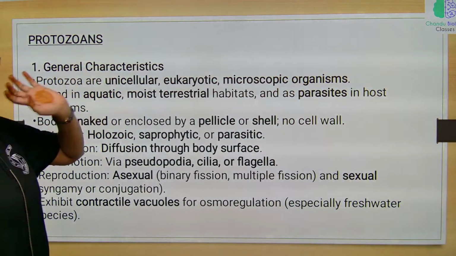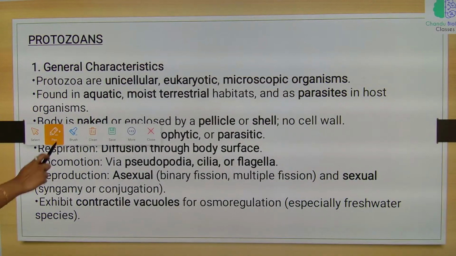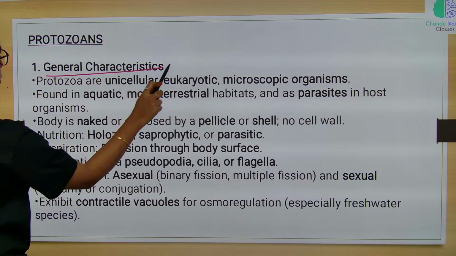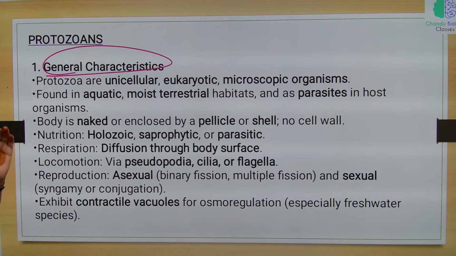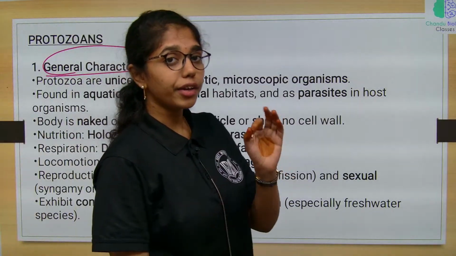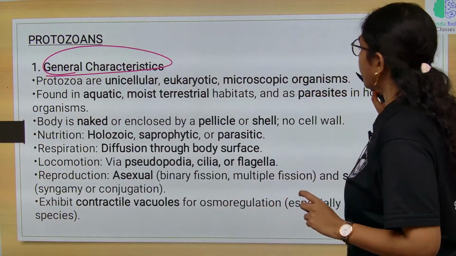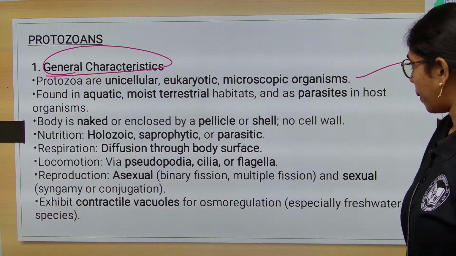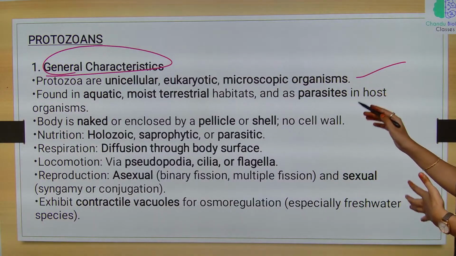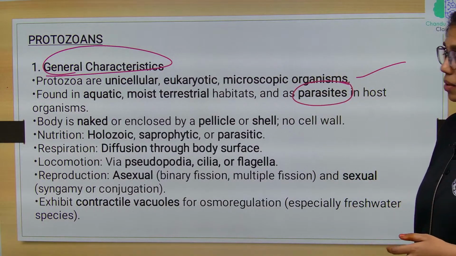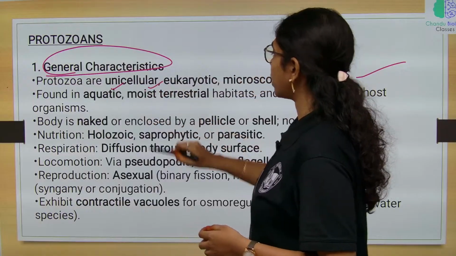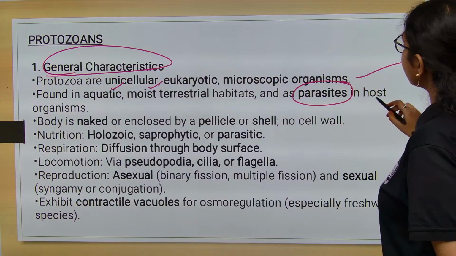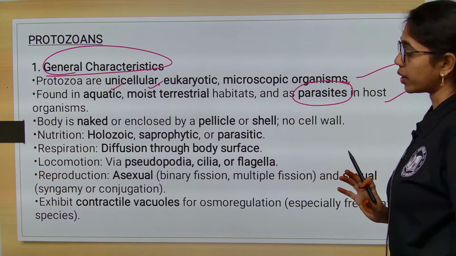Those are protozoans. First let us look into the general characteristics of protozoans. Protozoans are unicellular, eukaryotic and microscopic organisms found in aquatic and moist terrestrial habitats, and sometimes they are parasitic in host organisms as well.